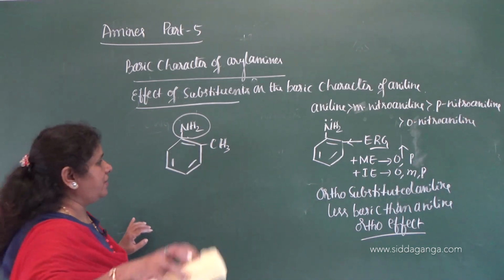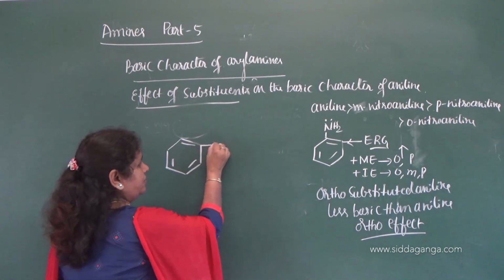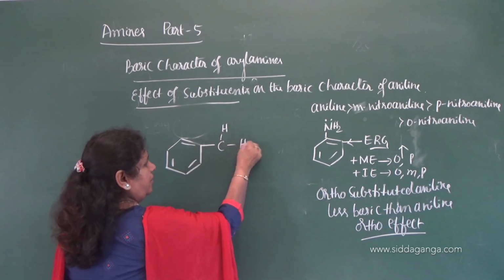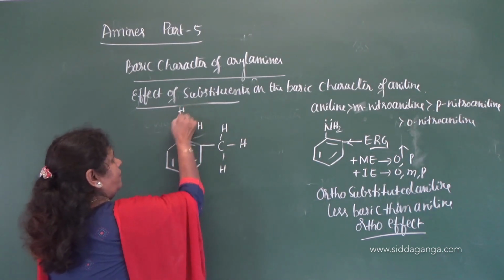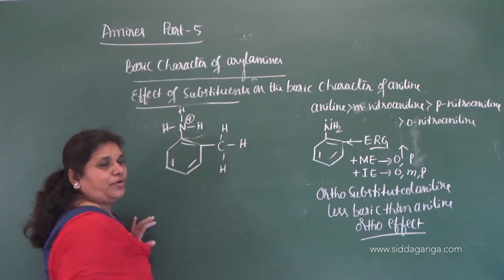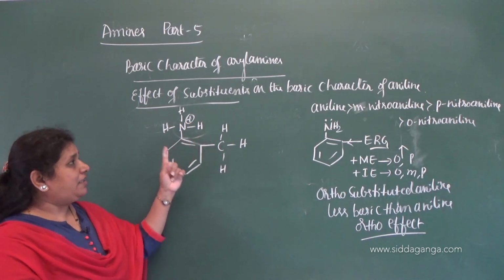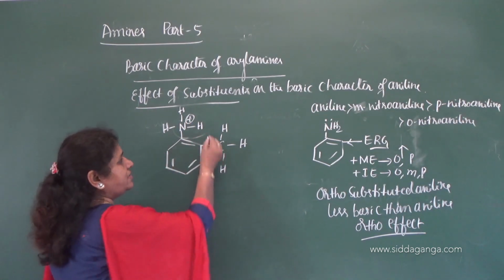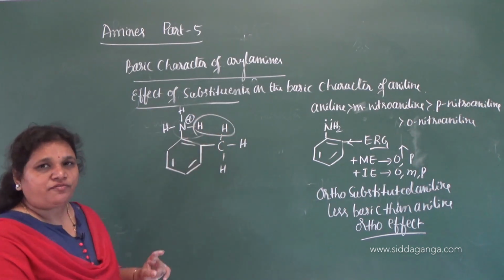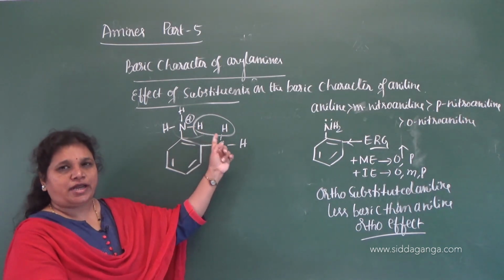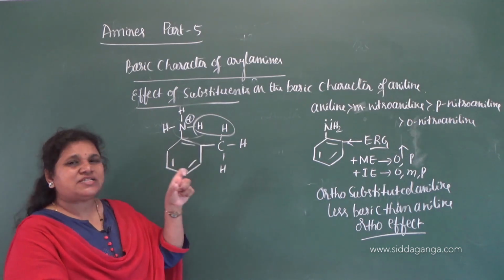And one more thing, after protonation, see here, this methyl group is at ortho position, and here we have protonated aniline. After protonation it gives a cation, but this protonation is restricted or inhibited because of repulsion between the adjacent hydrogen atoms. So here, repulsion starts between hydrogen and hydrogen atoms.